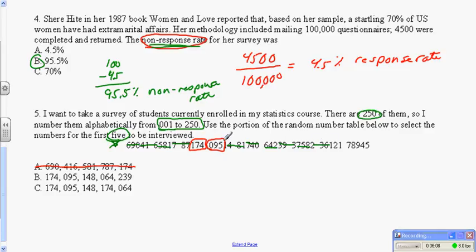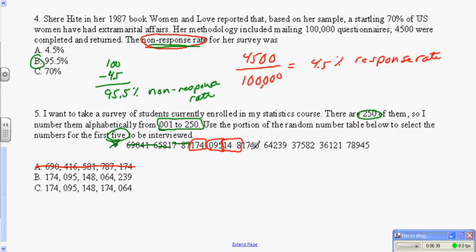Did I miss one? Nope, I did. I covered it up. Pardon me, gotta back up. I covered up one of my numbers so I couldn't see it. Gotta be careful, I covered up my 1. Okay, now 148 is another one. So that's 148.